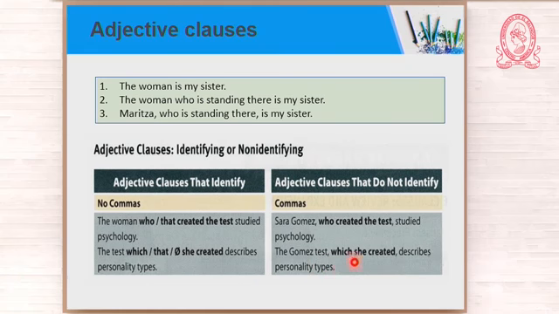So this is extra information. Then I have a comma here, and then I have another comma here. So let us recap. If the adjective clause identifies, no comma. If the adjective clause does not identify, then you have commas.